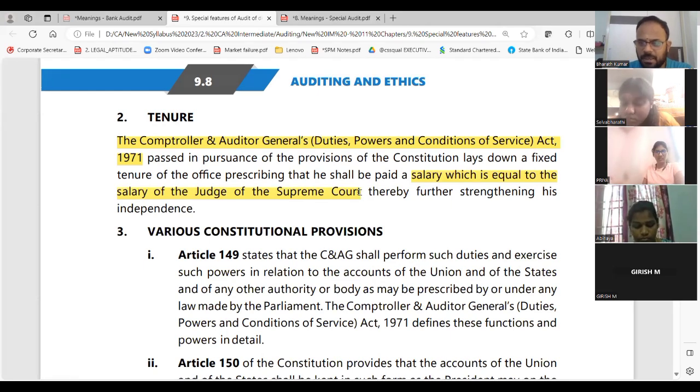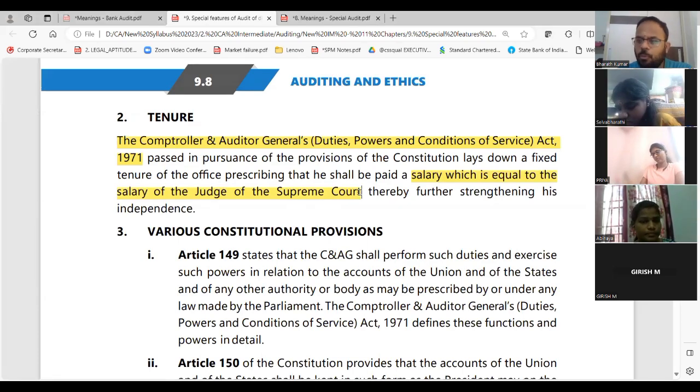You should know his power, right? You should know how big he is. You know, the apex court or Supreme Court is at the top. Their salary will be equal to the C&AG salary. Appointment by the President, salary equal to a Supreme Court judge. An act is this act.